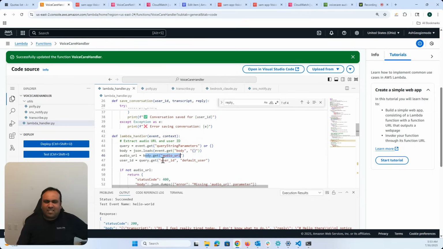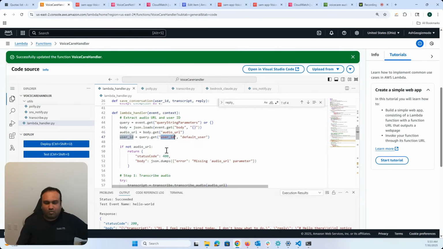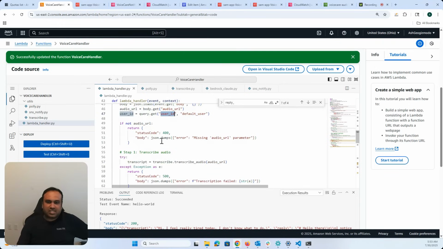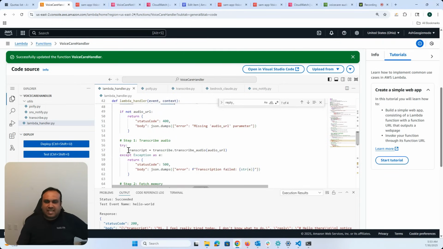And finally, we have a user ID that I keep as default. Maybe, in the future, we'll probably have to use a UUID for mapping these users. So first thing is transcribe. It's a very easy function.